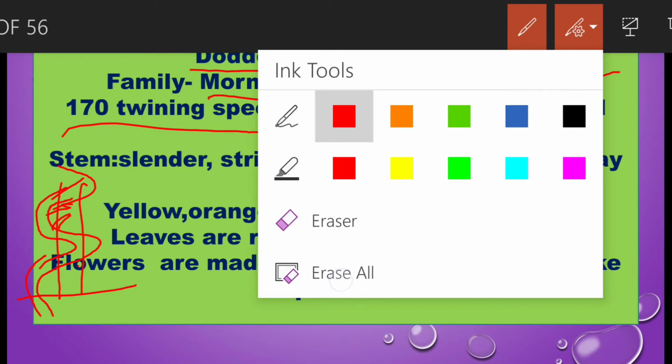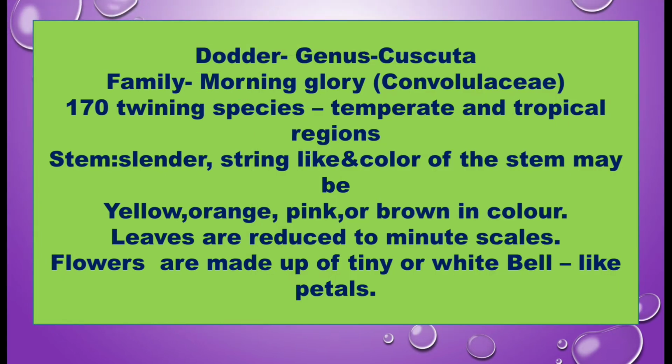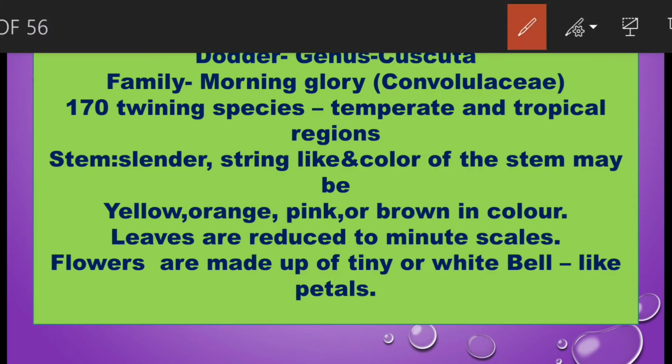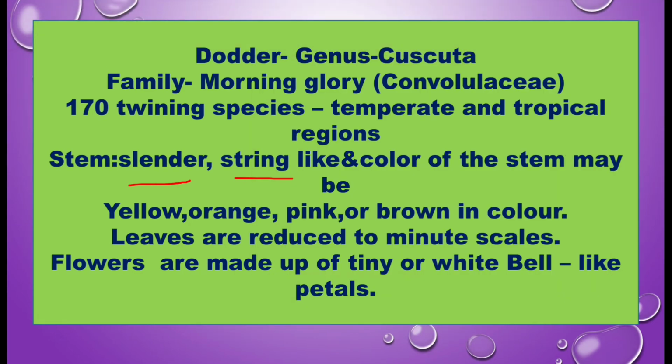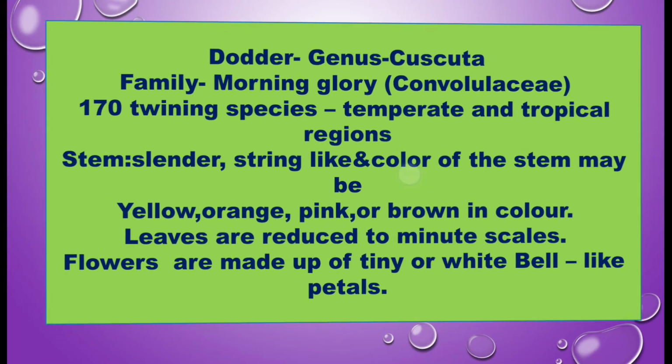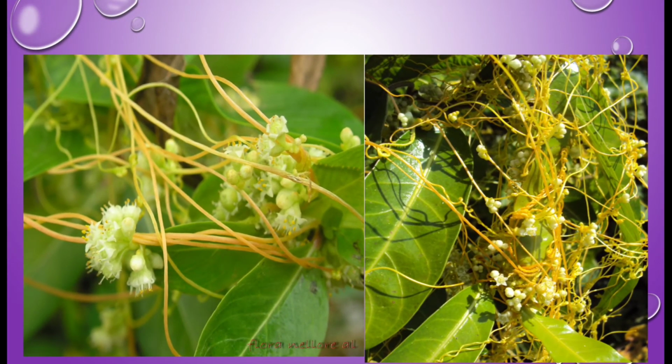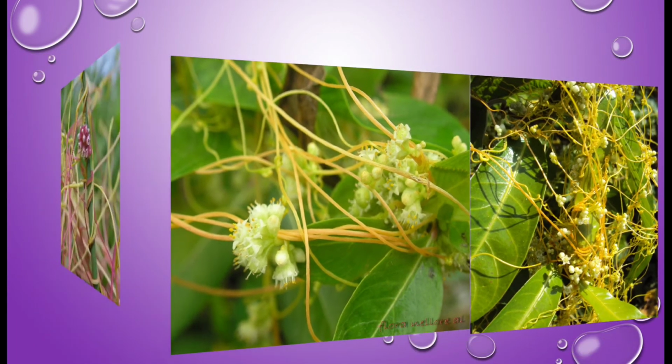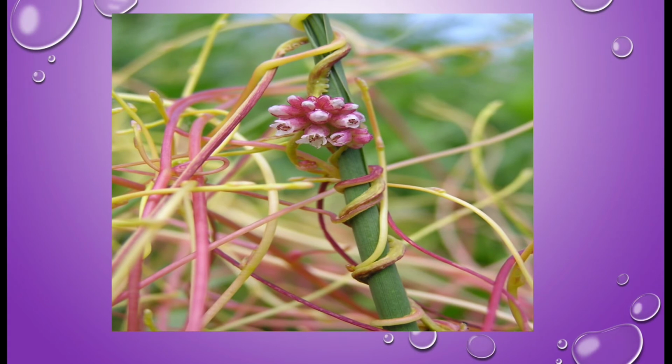If you see the structure of the stem, the stem of the Cuscuta plant is slender and string-like. String-like means it has a thread-like stem, and the color of the stem may be yellow, orange, pink, and brown. See in this picture, the stem is yellow or light orange, and pink stems are also there. This one is a pink stem.